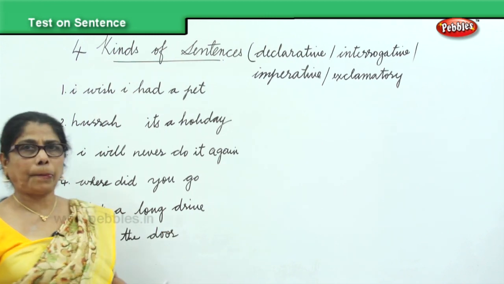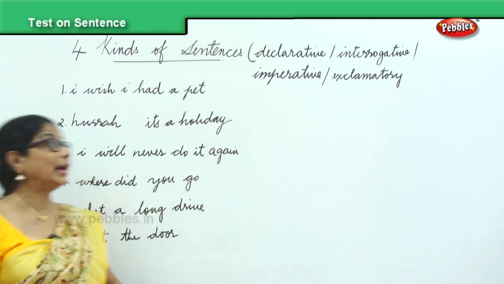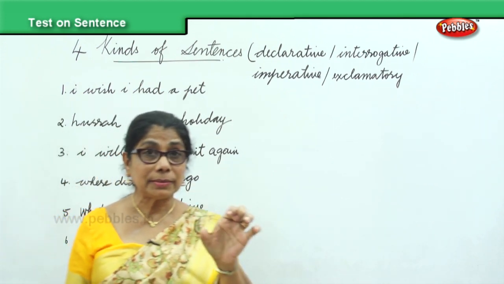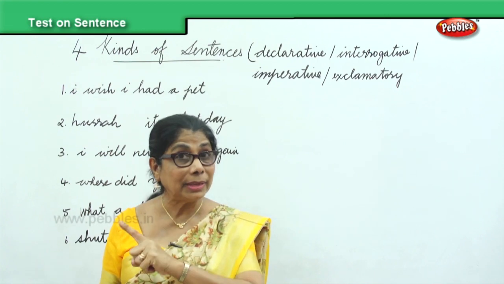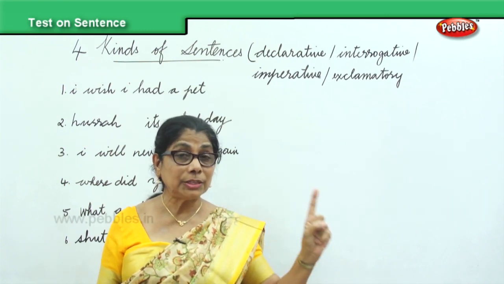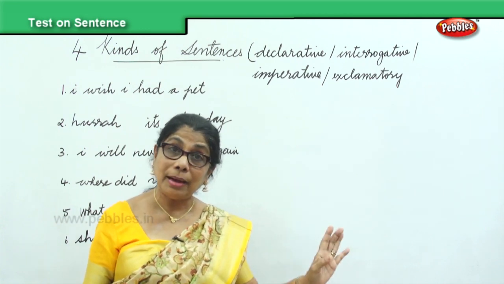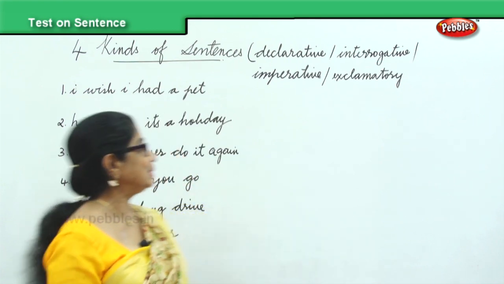Okay, we will make corrections and also tell what kind. A sentence is a group of words that makes complete sense. Begins with the capital letter, ends with the full stop, or an exclamatory mark, or a question mark. Bearing all this in mind, let's correct the sentences.